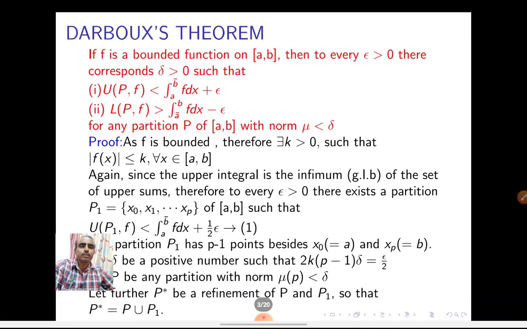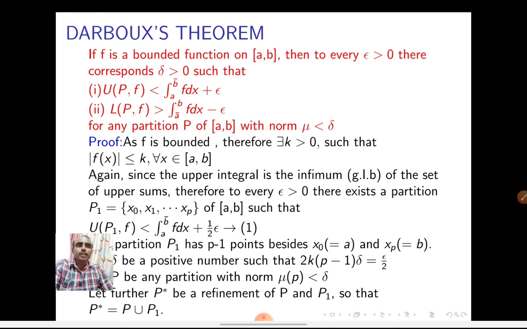See the statement of Darboux theorem. If f is a bounded function on [a,b], a closed interval, then to every epsilon greater than 0, there corresponds delta greater than 0 such that U(P,f) is less than the upper integral of f dx plus epsilon, and L(P,f) is greater than the lower integral of f dx minus epsilon, for any partition P of [a,b] with norm of P less than delta.